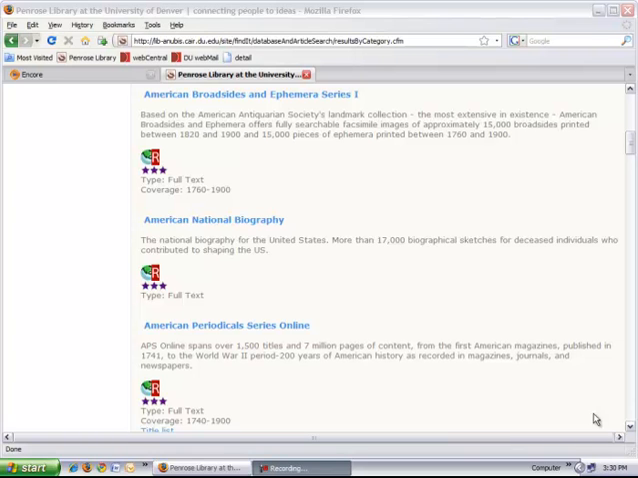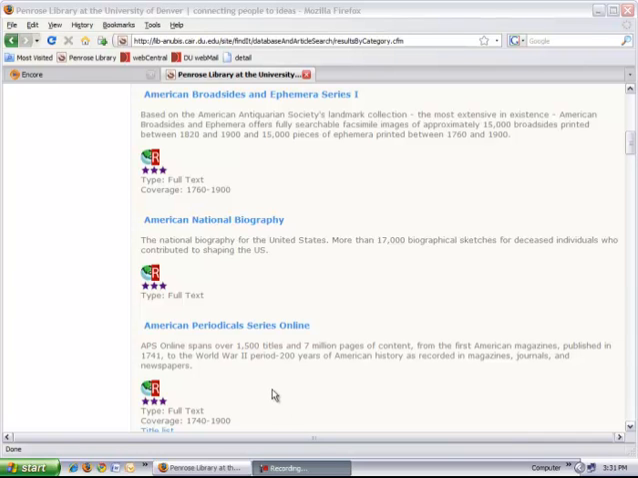I am in the databases by subject, history American category, because I want to show you next how to look for contemporary magazines, journals, and newspapers. These will be fantastic in terms of giving you contemporary public opinion about various issues and wonderful primary sources. We do have a lot of digitized periodicals and newspapers going back in time.